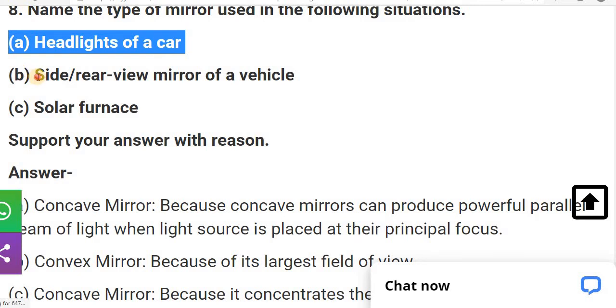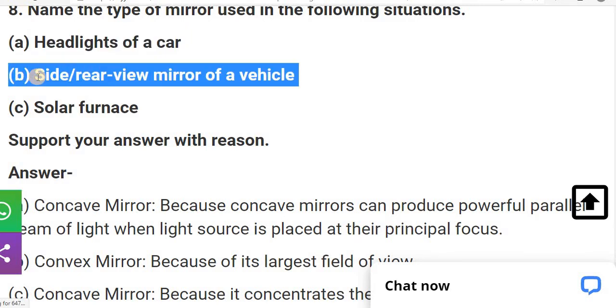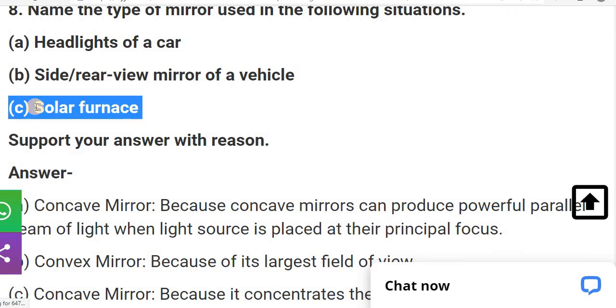And the second one, that is a side, or you can say the rear view mirror of a vehicle. In such a condition we are using the convex mirror because it covers the wider area. And the third one, that is of a solar furnace. In such a condition concave mirror is used because it concentrates at one point, so it is helpful for raising the temperature, so we can use the concave mirror in a solar furnace.